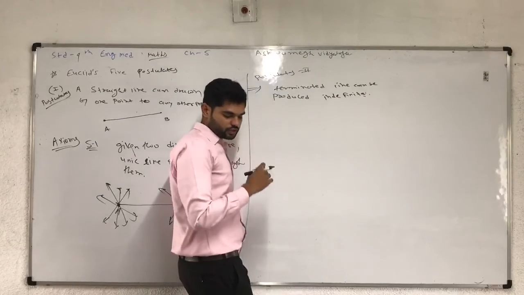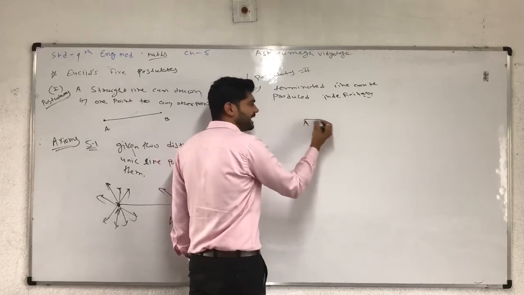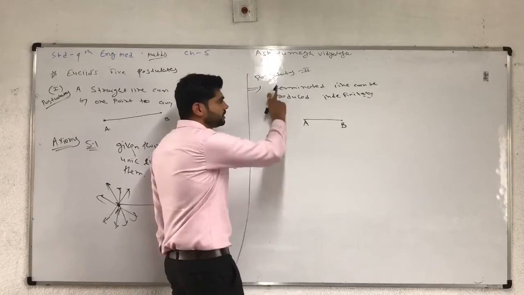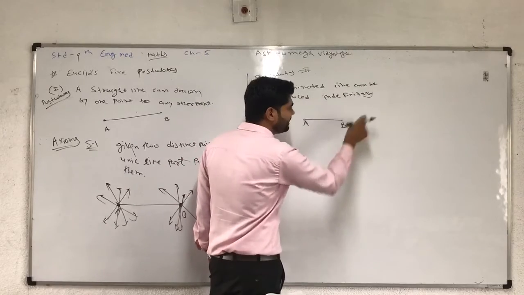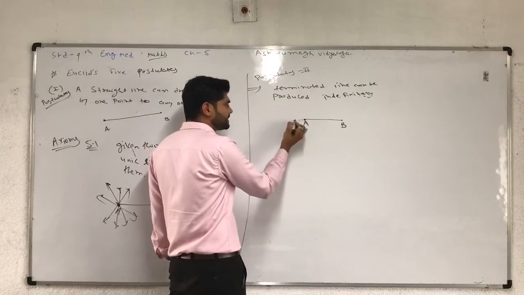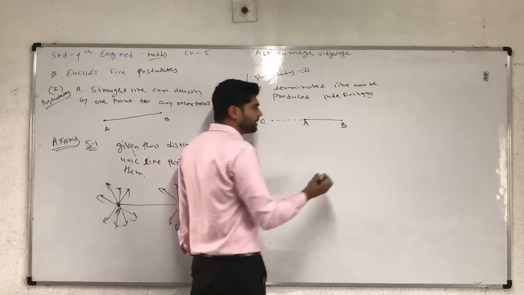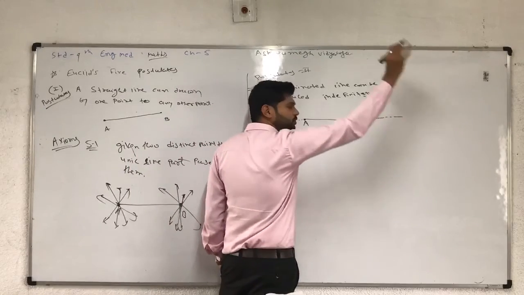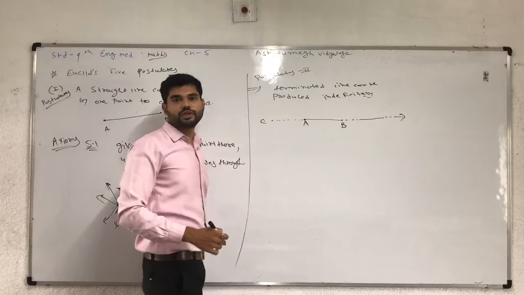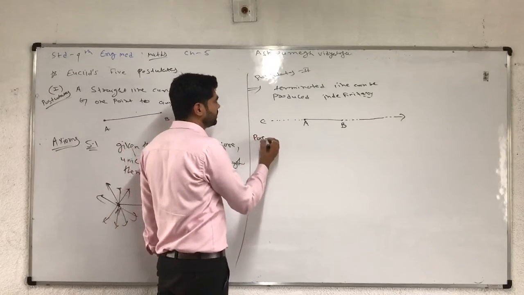Indefinitely means continuous sequence. Suppose a line is terminated at point A and point B. The terminated line can be produced indefinitely, meaning it cannot be defined. A can be extended to infinity, and in a similar way point B can be extended up to infinity. So the terminated line, that means the endpoints of the line, can be extended infinitely. Now the third postulate.